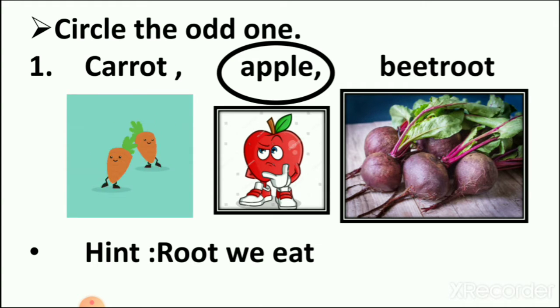Yesterday we did an activity in which we had to find the odd one out from the pictures. First we found that apple is not a root of the plant.